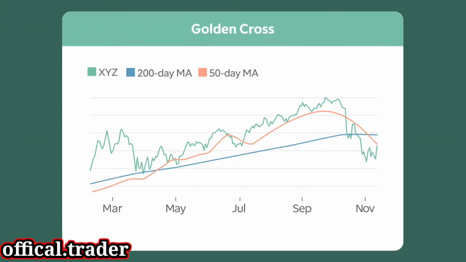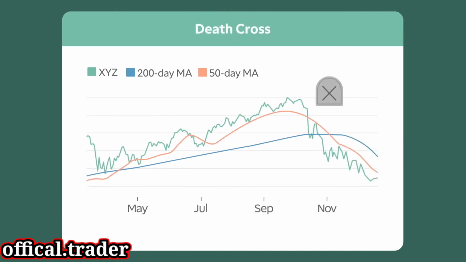A golden cross occurs when a security or index's 50-day moving average crosses above its 200-day moving average. This means the recent average price is higher than its longer-term average price, so it's often considered a bullish signal that could indicate the continuation of an uptrend. A death cross is just the opposite. It occurs when the 50-day moving average crosses below the 200-day moving average, so it's often considered a bearish signal.